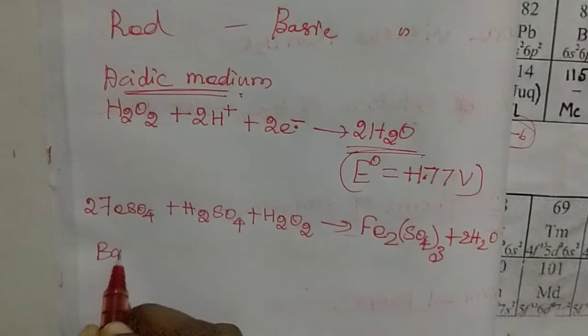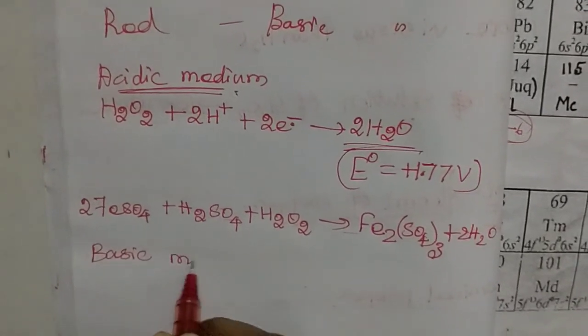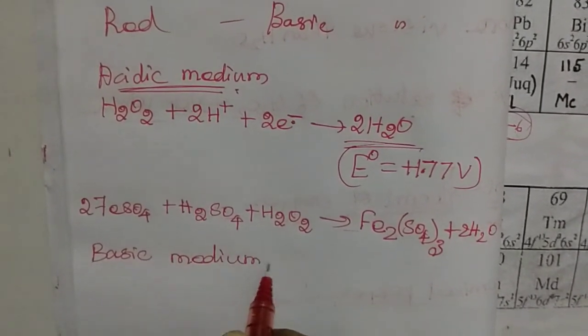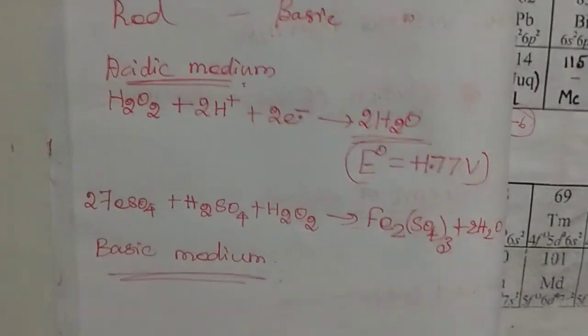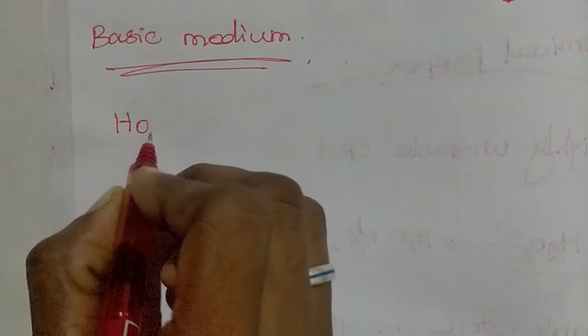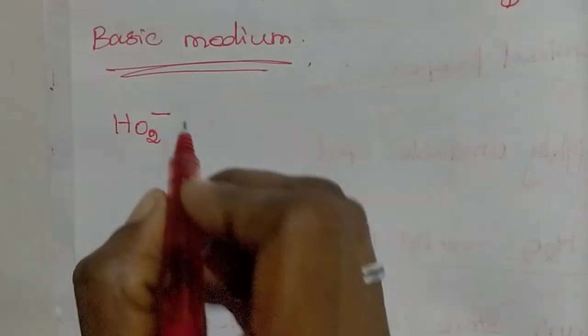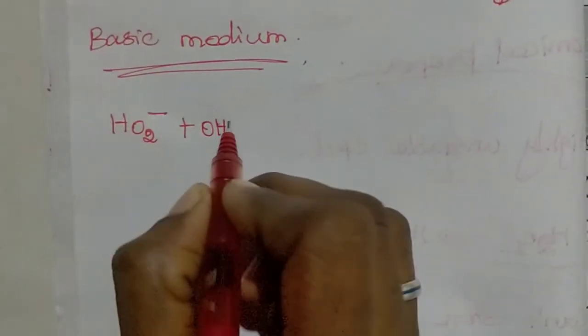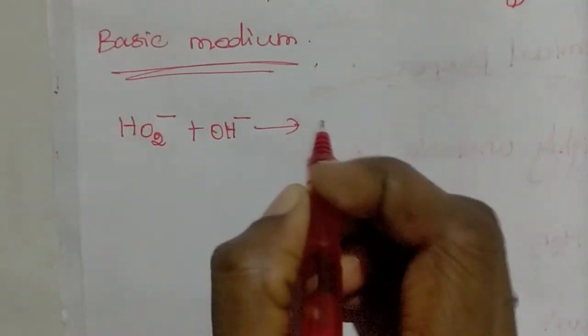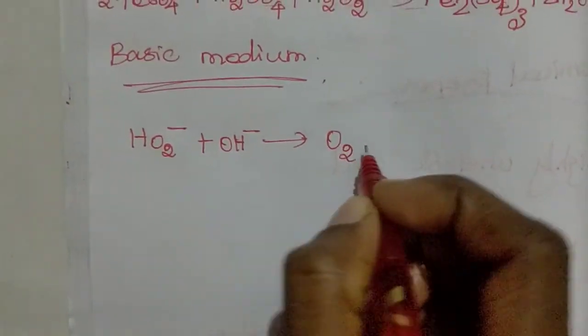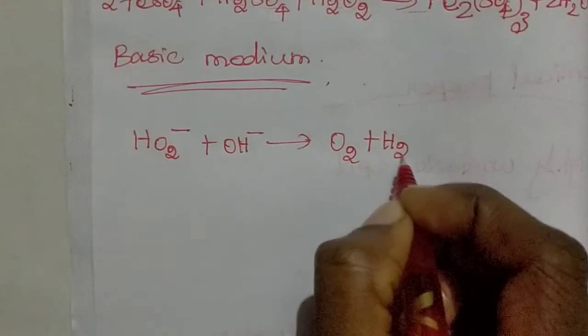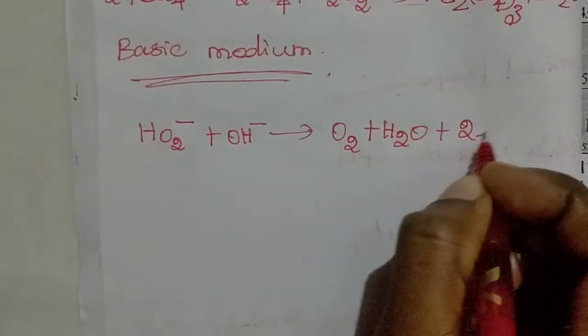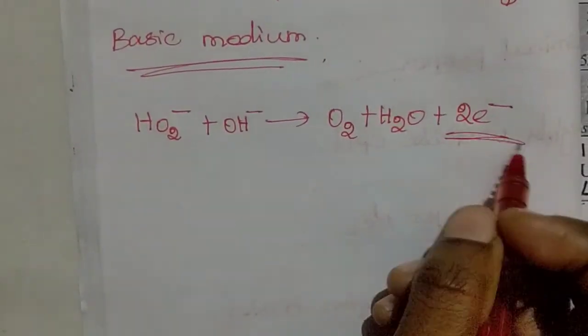Next, for basic medium: HO2- plus OH- produces O2, H2O and 2 electrons, so it releases 2 electrons.